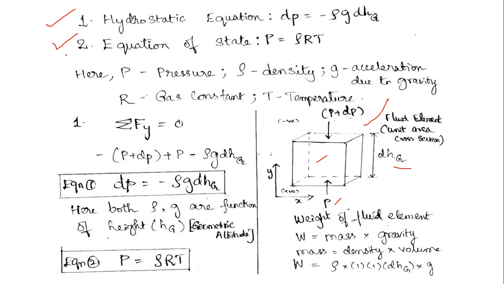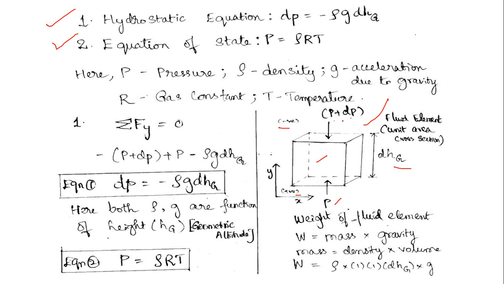So to get the hydrostatic equation, we will make a summation of the forces in a particular axis. Let us consider the y-axis. Let us equate the forces in the y-axis. Here we see a pressure being applied in the opposite direction, and the sign convention is such that the downward forces are considered negative, and the upward forces are considered positive. So with this in mind, let's solve the equation.